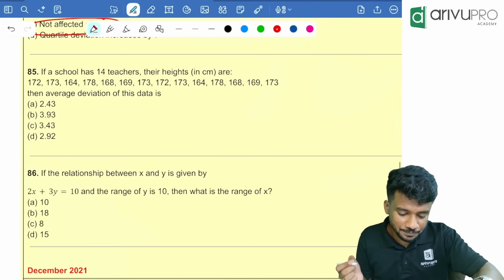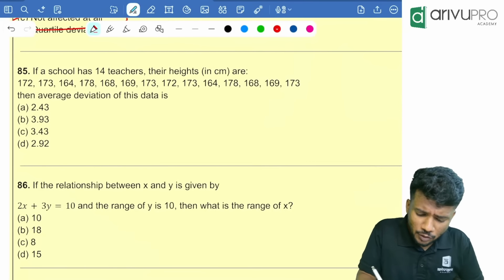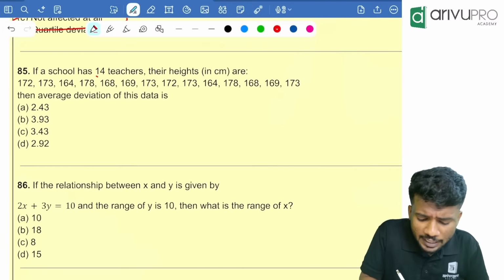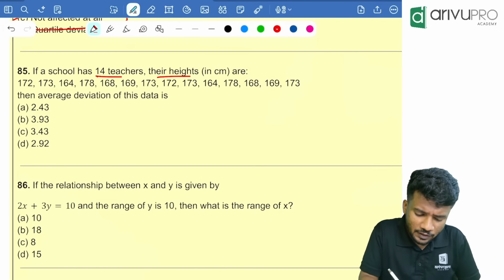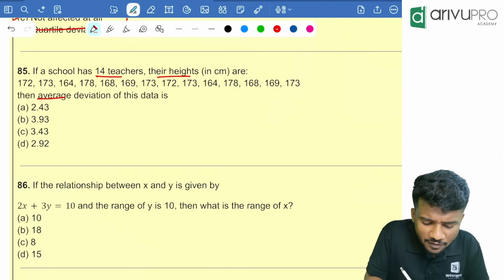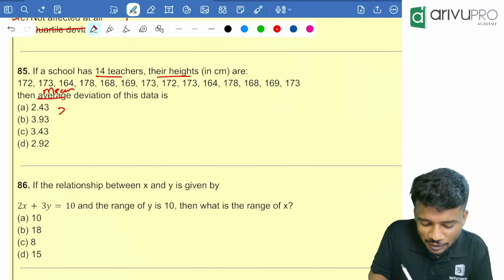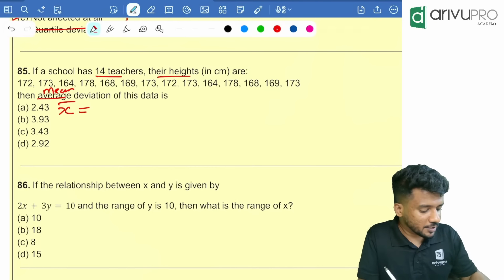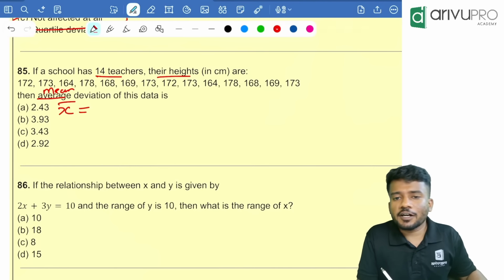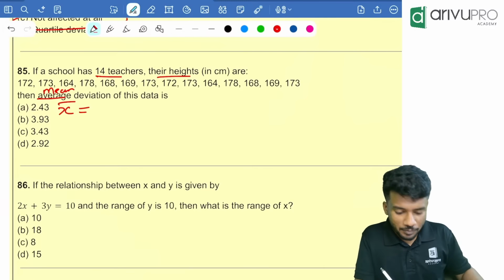Next question. In a school, if a school has 14 teachers, their heights are given, then the average deviation means what? The mean deviation we need to find. Yes, mean deviation, first of all you need to find x bar value. X bar is nothing but add everything and divide by number of terms. Number of terms is how much? 14.